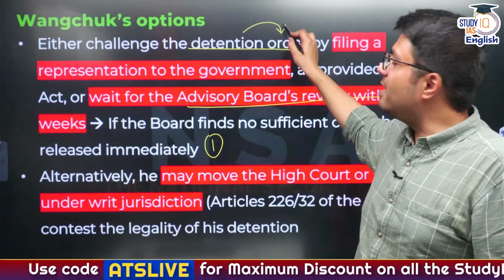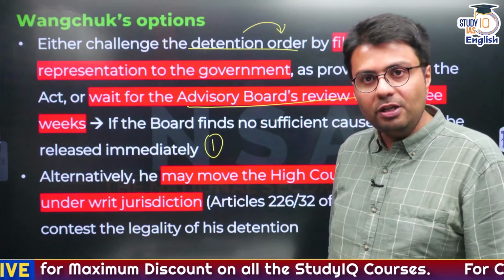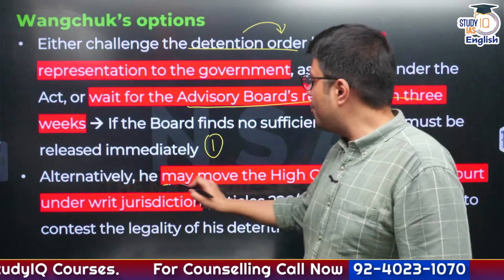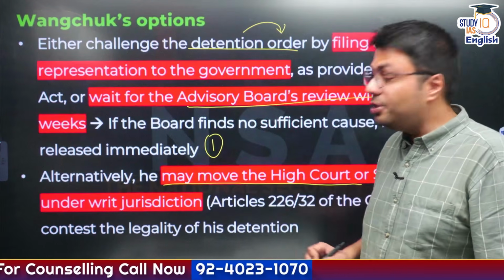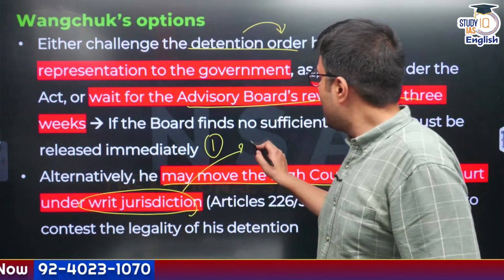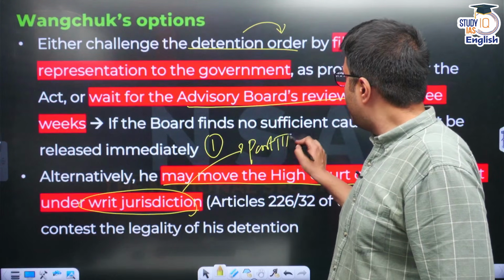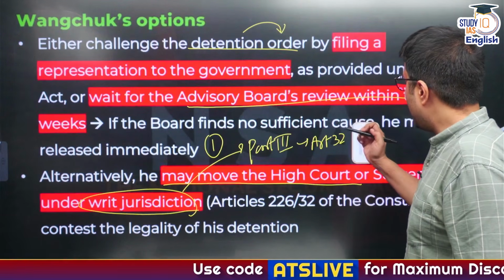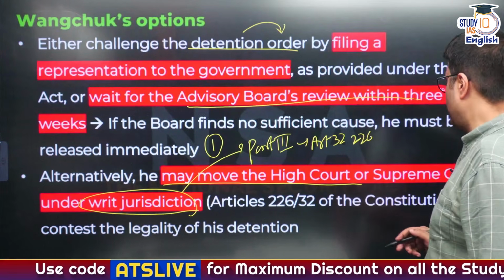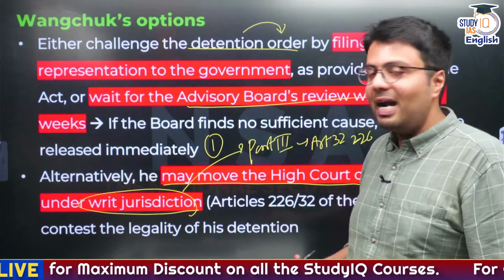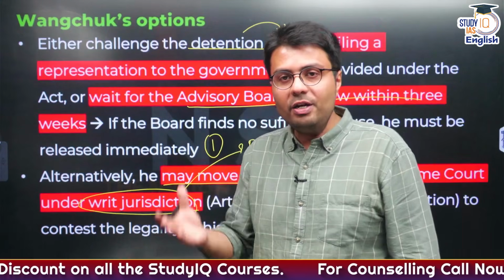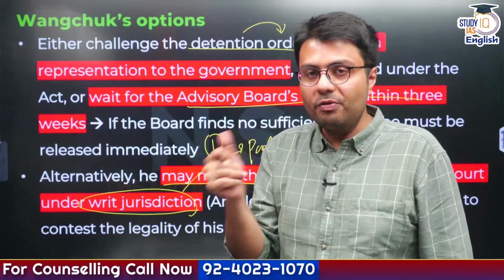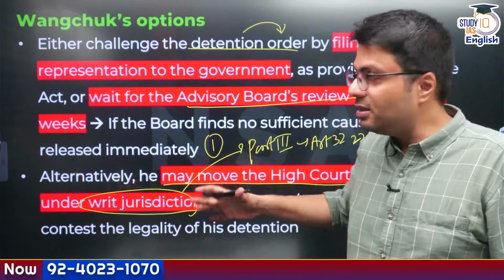He can either file a review petition or seek formal representation to the government or wait for the advisory board to hear his case. Alternatively, he can directly move to the High Court and Supreme Court of India under writ jurisdiction, which is provided under Part 3 of the Constitution, particularly in Article 32 as well as Article 226 of the Constitution. Now, this provision says that in case your fundamental rights are violated, you can directly approach High Courts and the Supreme Court under a writ petition, which we have already covered in the polity classes, right? So these are the options that are left with Sonam Wangchuk.